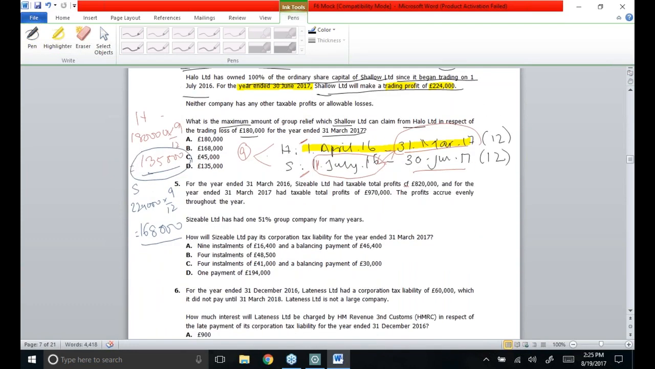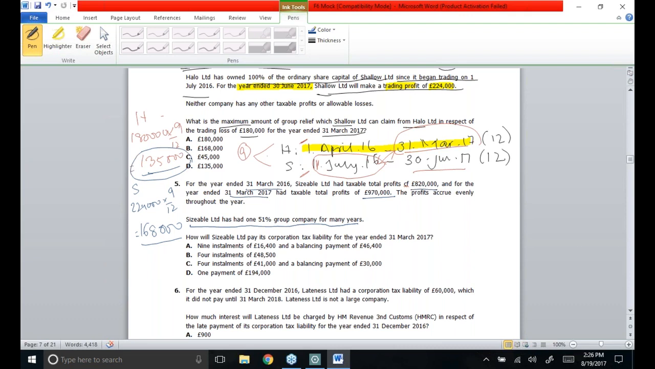Then coming to 5th MCQ. For the year ended 31st March 2016, Sizable Limited has taxable total profits of £820,000, and for the year ended 31st March 2017, they had taxable profit of £970,000. The profits accrue evenly throughout the year. That means the profit figure for every month remains the same. Sizable Limited has a 51% group company for many years. How will Sizable Limited pay its corporation tax liability?